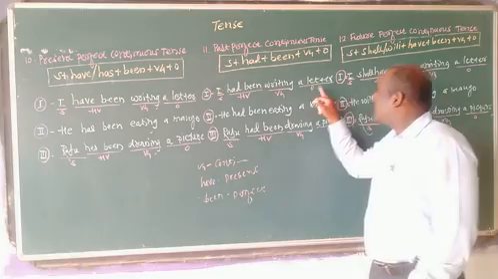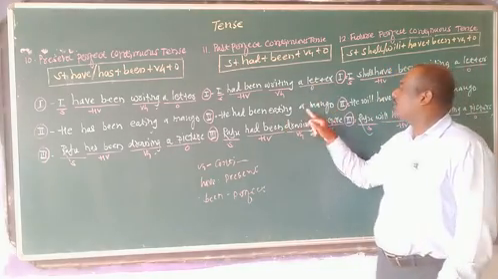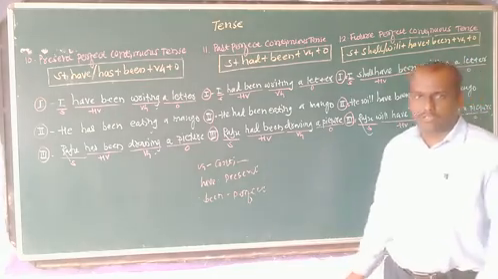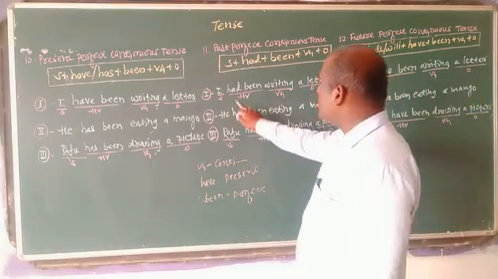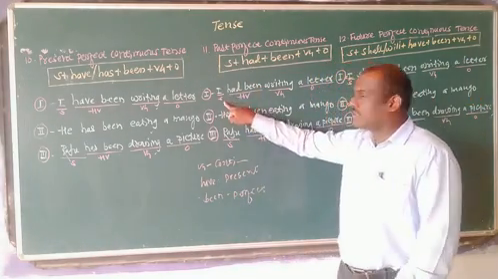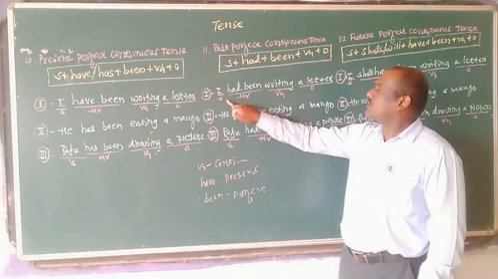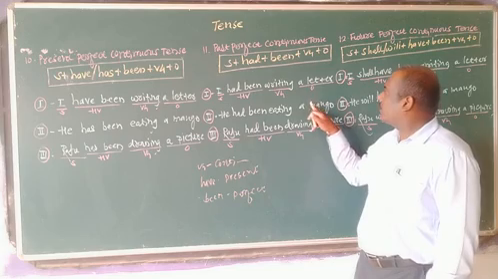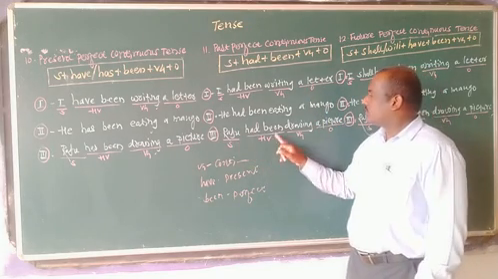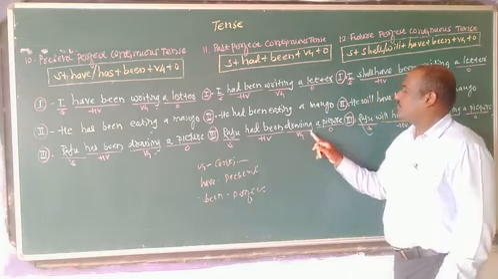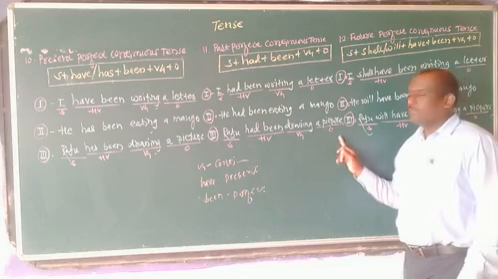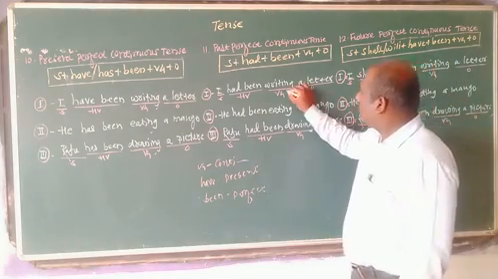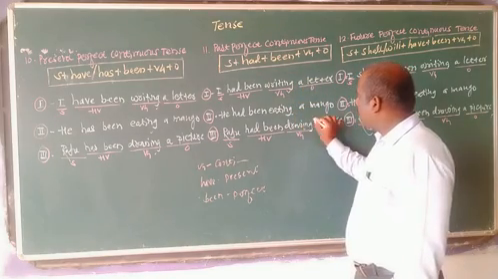So: I had been writing a letter, he had been eating a mango, Raju had been drawing a picture. Am I right? The structure of the sentence is: I is the subject, had been is the helping verb, writing is the verb-ing and a letter is the object. Likewise Raju is the subject, had been is the helping verb, drawing is the verb-ing and a picture is the object. Then how to identify? I told you this technique: writing, eating, drawing.